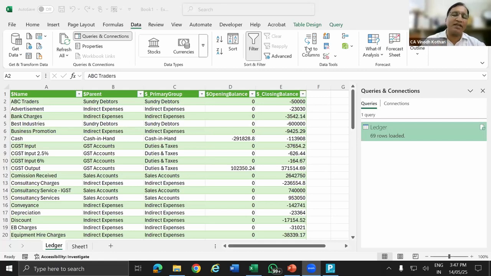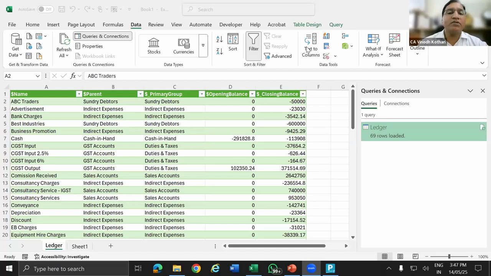Once again, I am going to take the Power Query part anyway, so this is only initial. How to load Tally to Power Query: this is the ODBC step if you follow. ODBC link to Tally and then you transform data. This transform data takes you to Power Query. After that, again, how to open, I'll just show you once again anyway; that is in the pipeline.